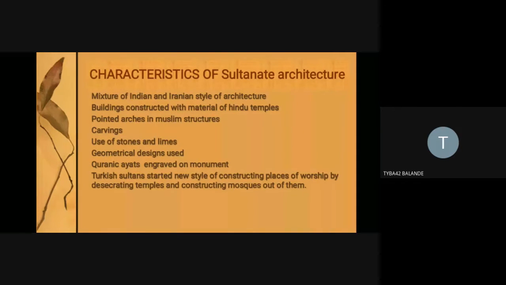So Delhi Sultanate architecture is basically called iconoclastic. What is meant by iconoclastic? It means they destroyed Hindu deities, icons, idols, and sculptures, and constructed mosques out of them. So this is very important, the basic architectural elements of the Sultanate period.